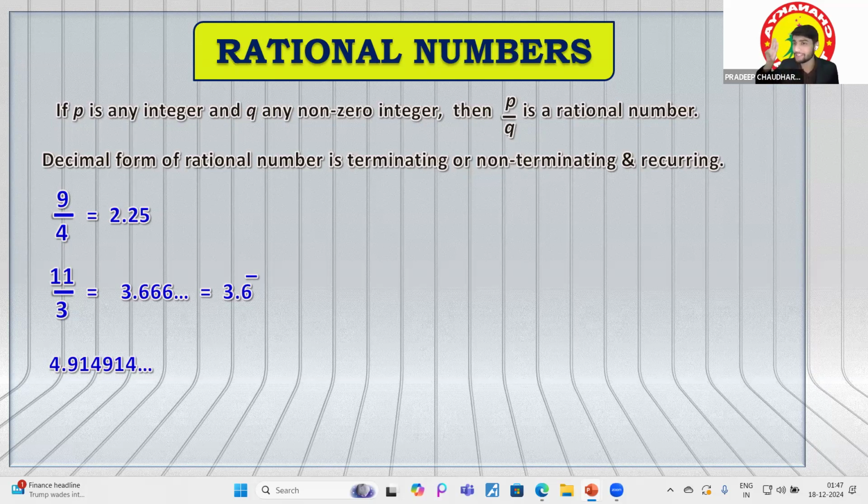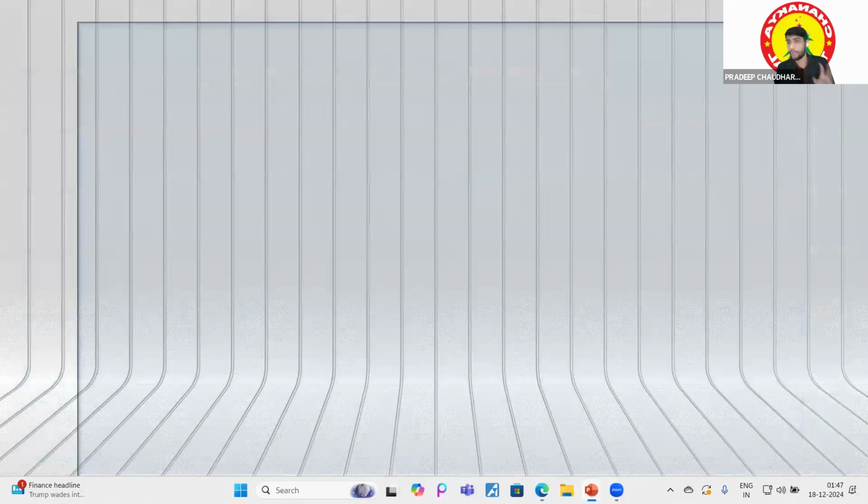Now see this, 4.914914914. We have to check at least up to three digits whether it is repeating itself or not. So 4.914914, yes, it is repeating itself. So we can write 4.914 with the bar over it.